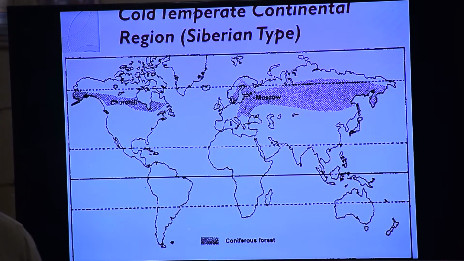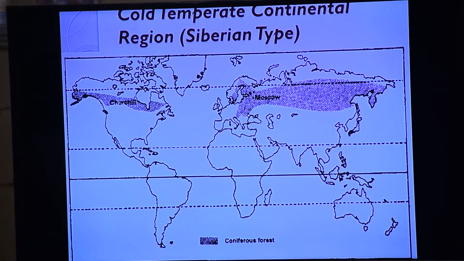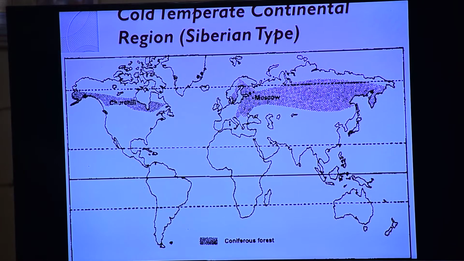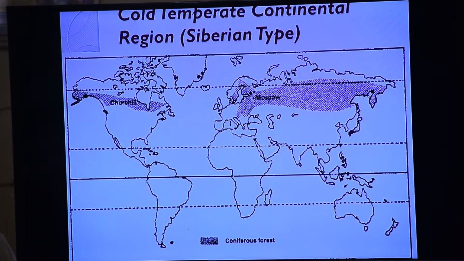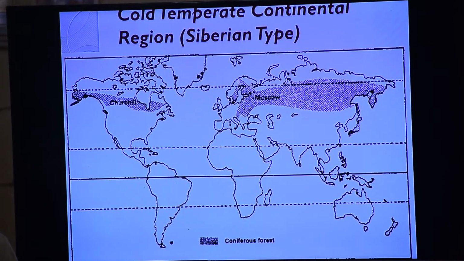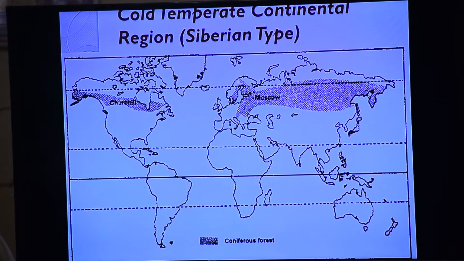In this zone, you see that there are lush green trees. The reason why the trees are growing and green is that there is permafrost below the soil for a longer period of time, and the trees there have adapted themselves. They have shallow roots, so they do not need water from below. Therefore they are able to survive for a long time, even in permafrost conditions.